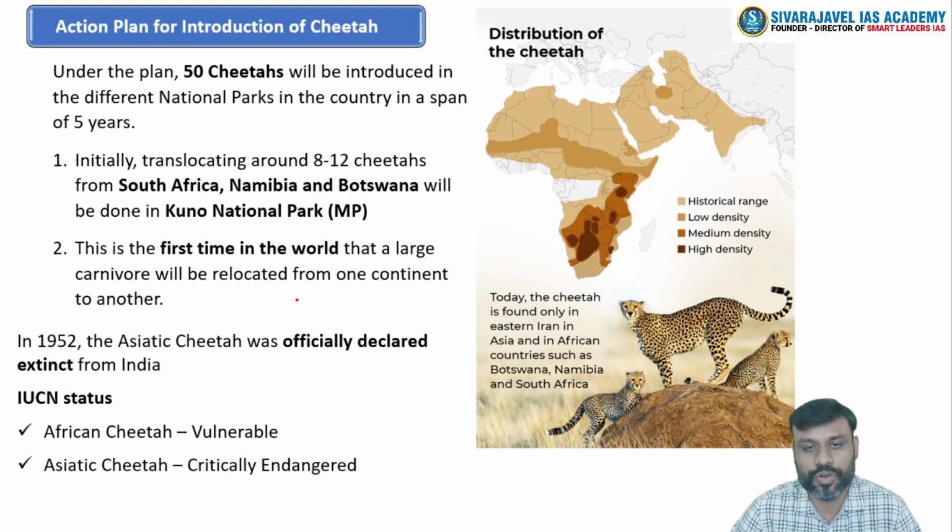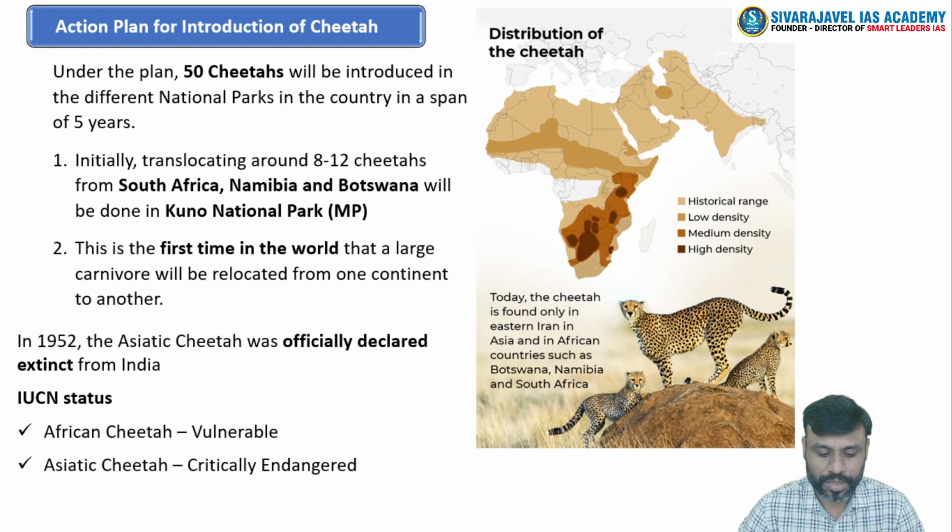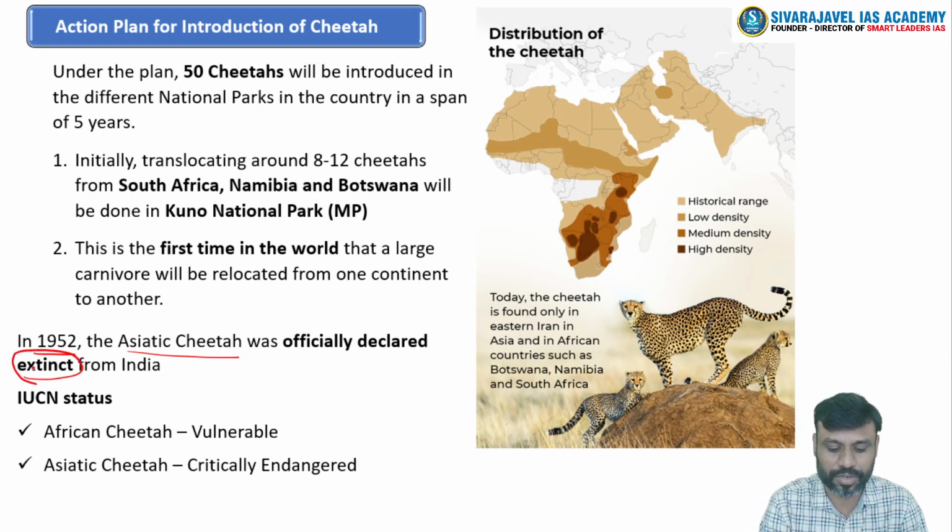So, the action plan for the introduction of cheetah. Once upon a time, India was known for the presence of this important flagship species called cheetah. But in the year 1952, the Asiatic cheetah, which was one of the important species of India, was officially declared extinct from India.